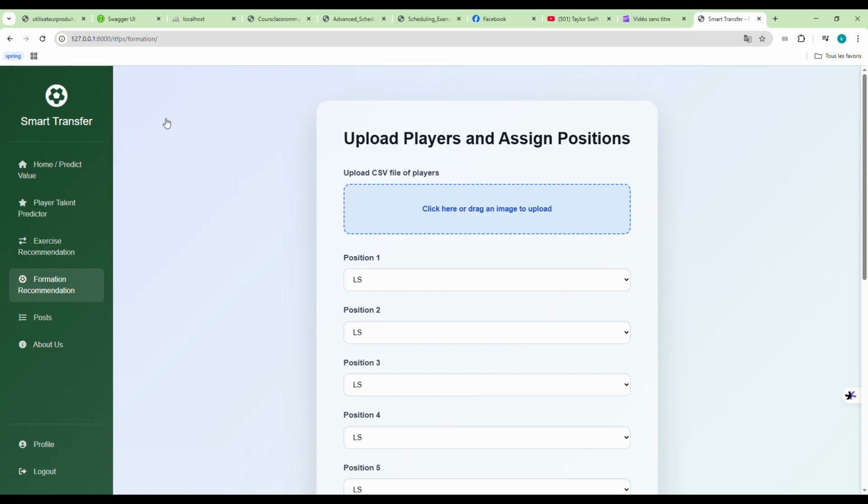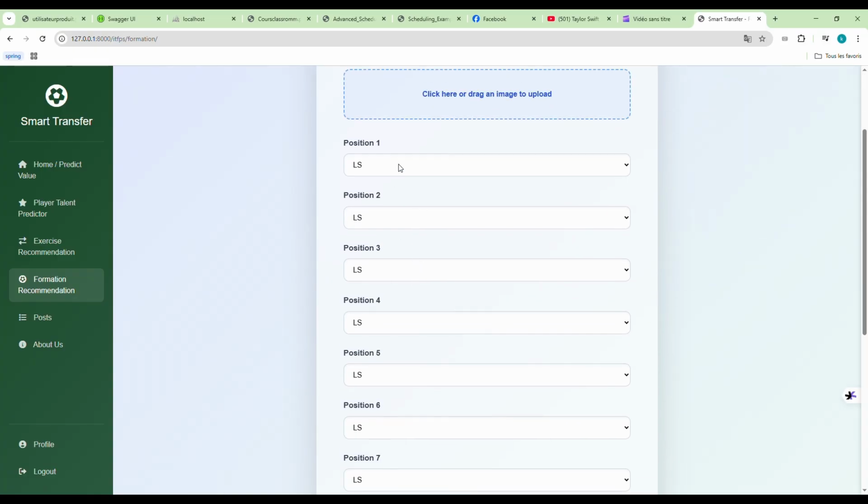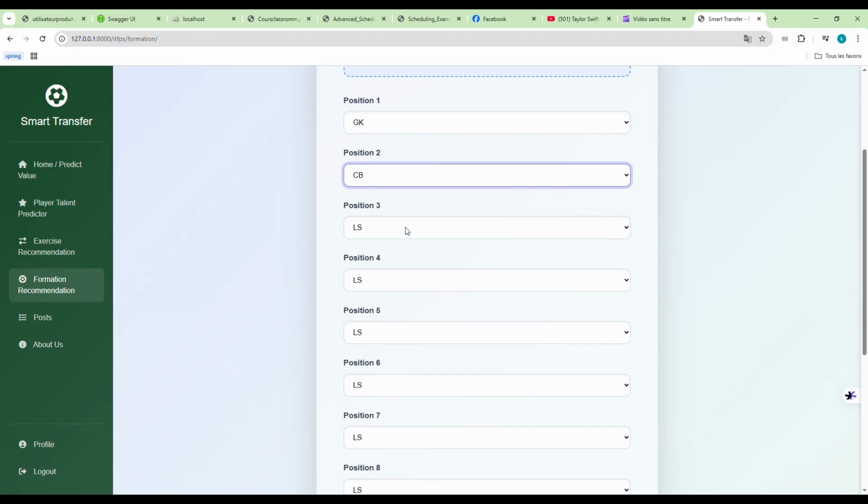Well, moving on to our fourth business objective, which is tactical fit. Basically here we will select a dataset that contains many players of such a club, and we will choose the right formation for our club.